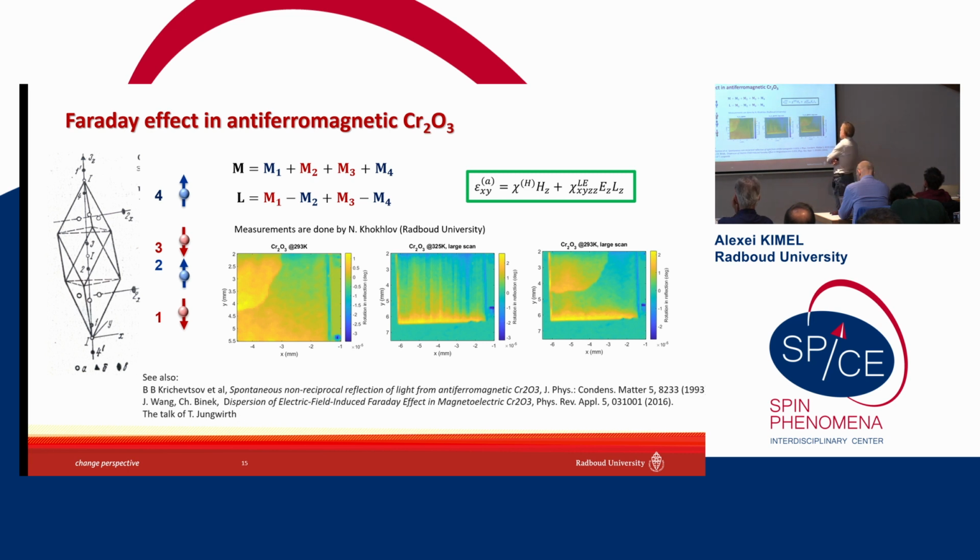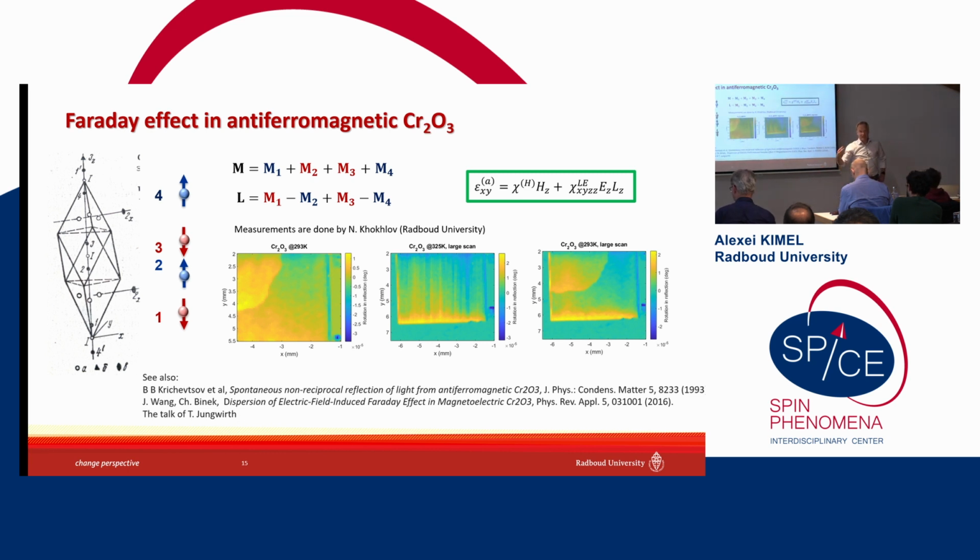Here, the situation is unfortunately different. There is no term by symmetry which allows you to detect the antiferromagnetic Néel vector if there is no external perturbation. You can have a contribution to the antisymmetric part of the dielectric permittivity, which is proportional to the antiferromagnetic Néel vector, if there is an external electric field, or any other vector which acts on the sample, and this vector must have the symmetry of the electric field.